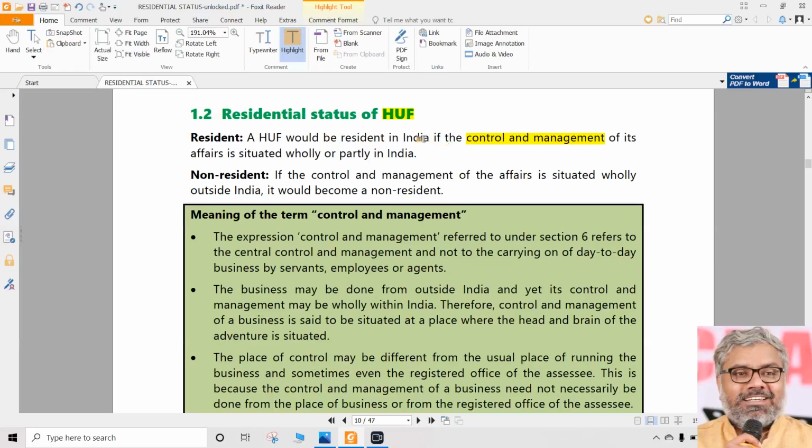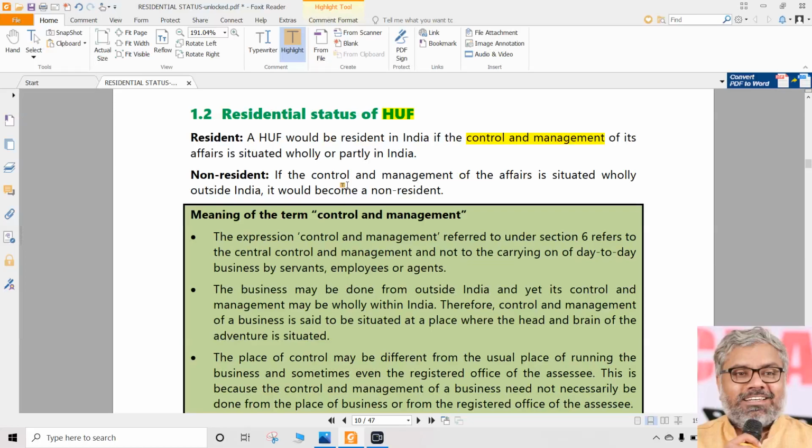So we will just understand the overall guidelines, the provisions, what they tell about determination of residential status of other types of SSCs, starting from HUF. But if you observe, HUF is only one more type of SSC which has three types of residential statuses.